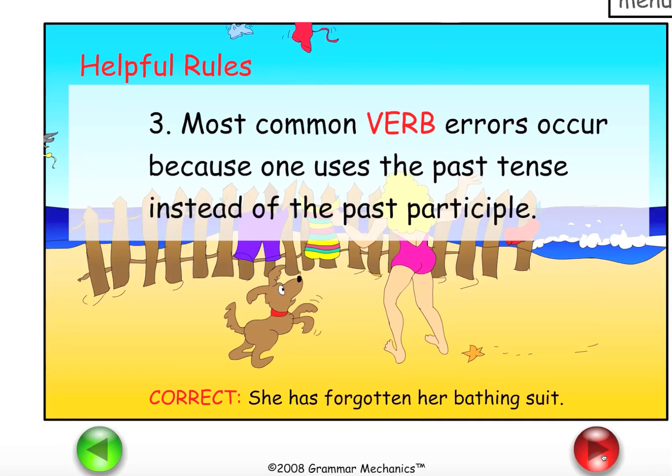Let's take a look at this again. Notice that you have to use has plus the past participle, forgotten, to form the perfect form of the verb.